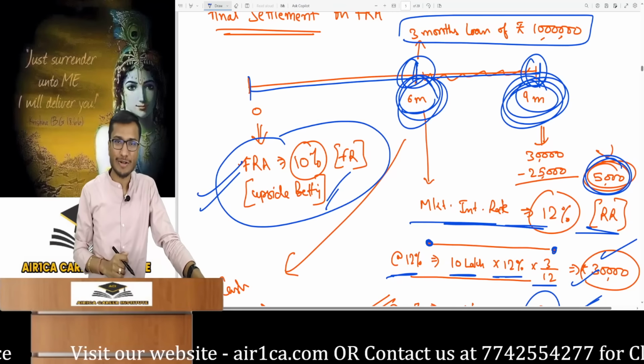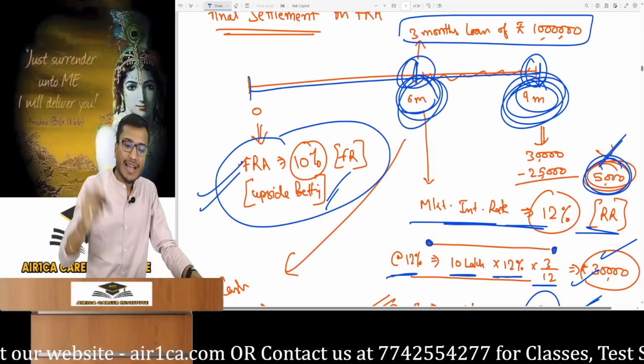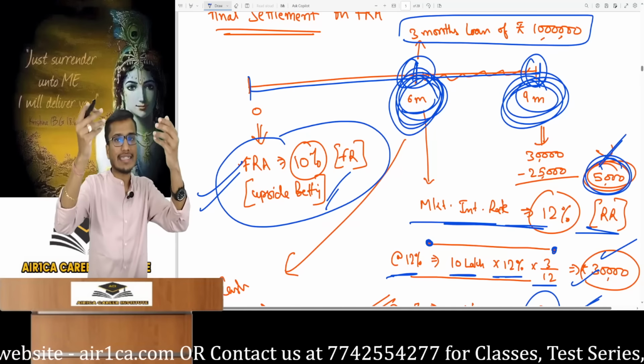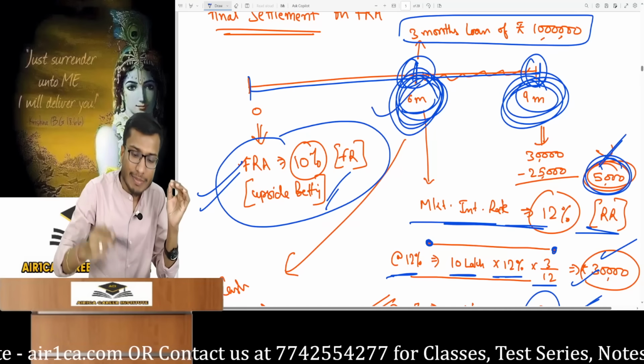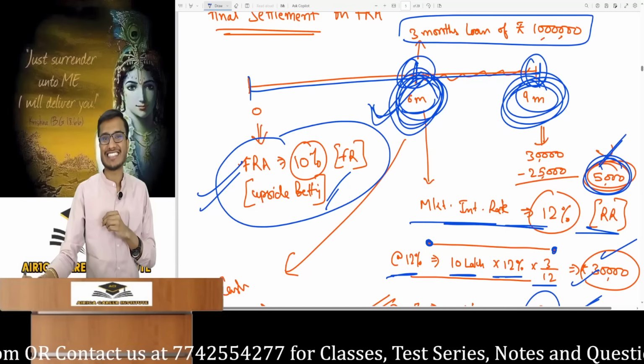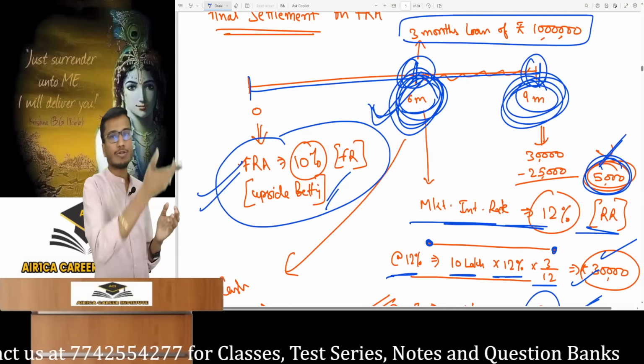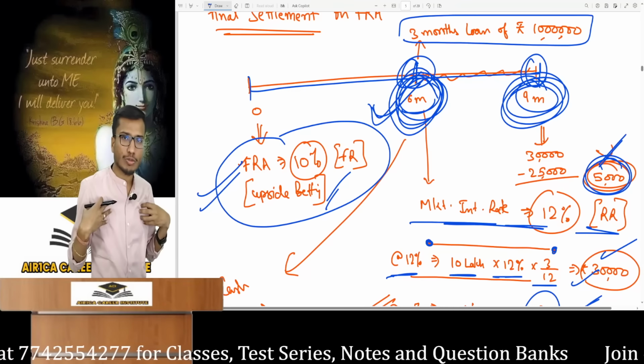Actually, if I go the physical delivery route, I see a gain of 5,000 at the end of the 9th month. But with the banker, since I know the market interest rate at the end of the 6th month, I can do a cash settlement directly here. And in practical life, the cash settlement is done right here. End of 6th month, the settlement is done here. I will tell the banker market rate is 12%. It's clear that I have a 2% benefit.